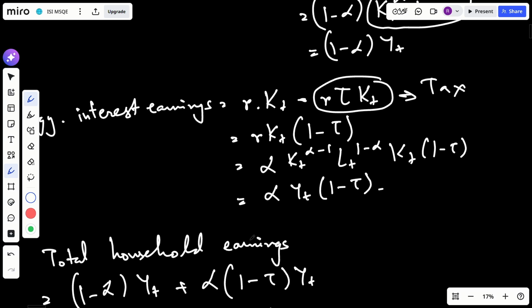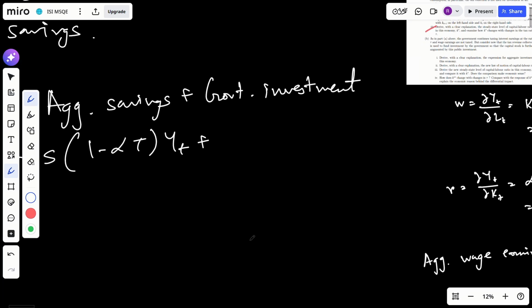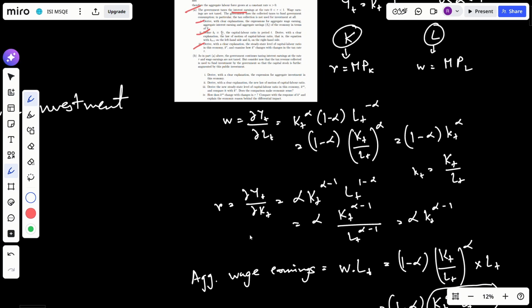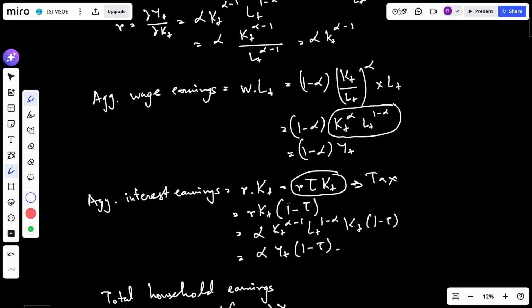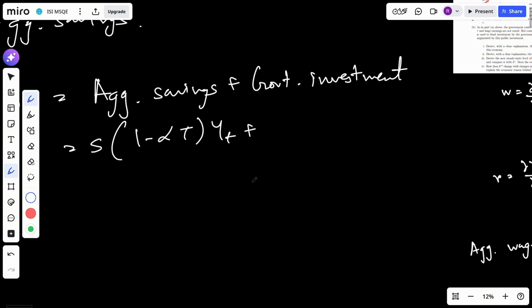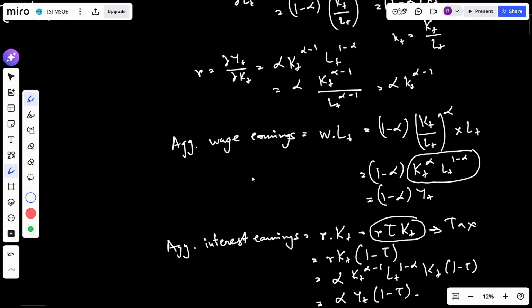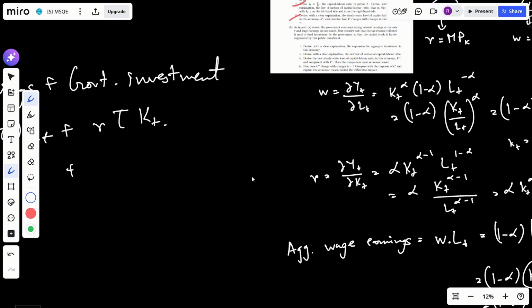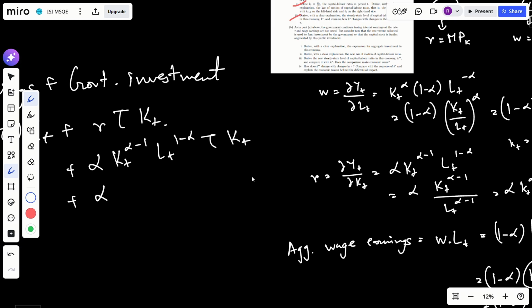So r tau times kt, right? Let me write it here, r tau kt. So r was equal to alpha kt to the power alpha minus 1 lt to the power 1 minus alpha, times tau kt, which is alpha tau, and this is plus 1, so yt.